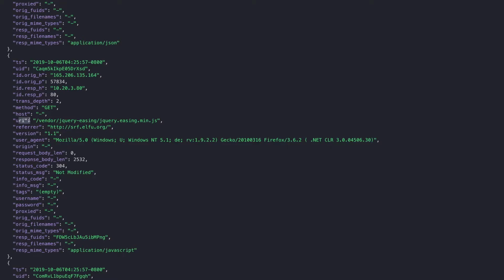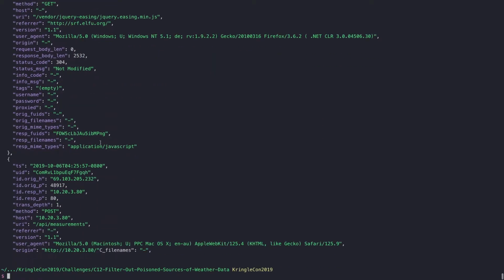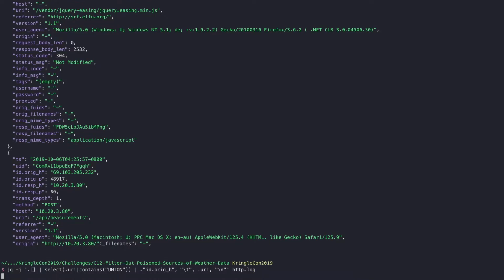Multiple fields or different fields can be used for these types of attacks. So in this case, as we're talking about SQLi, we're going to be searching through a few more. I'm not going to search through all of those fields because it's going to take us way too long to get through the end of solving this. But just to show you that there are different fields being exploited, I'll run the next couple of queries as well. So next up, we're going to look for URIs containing union, typically something that will be used in an SQL injection attack. Again, I'm going to print the IP address as we did before, the URI itself, and obviously the HTTP log is where we're going to grab this from.